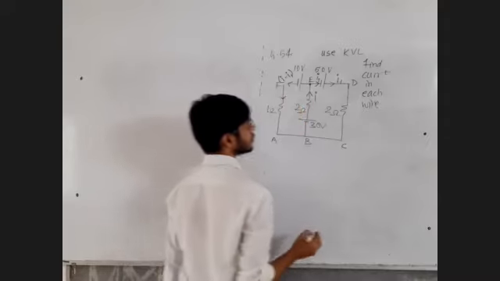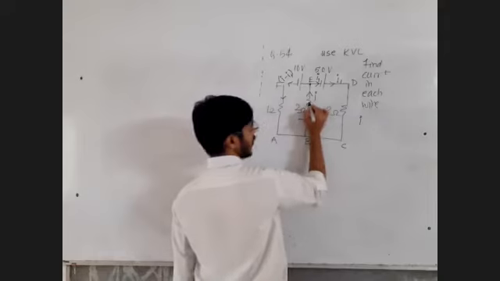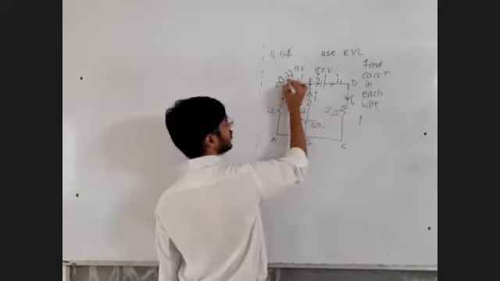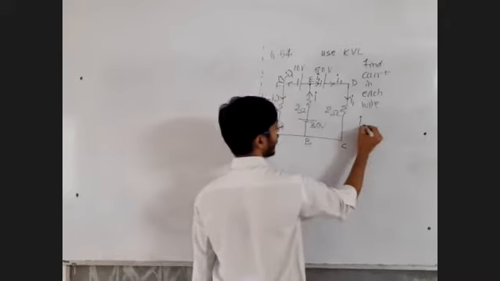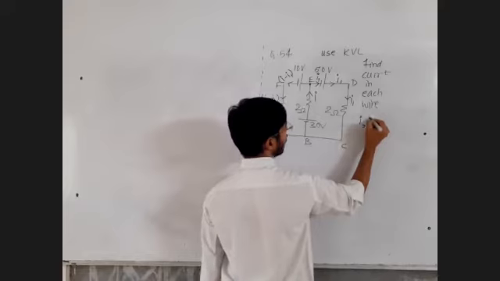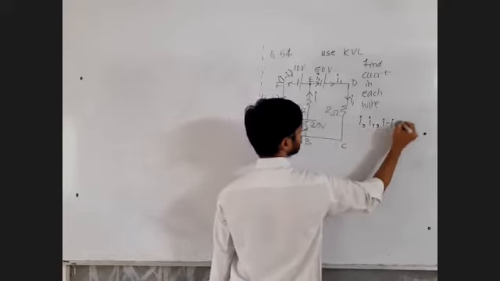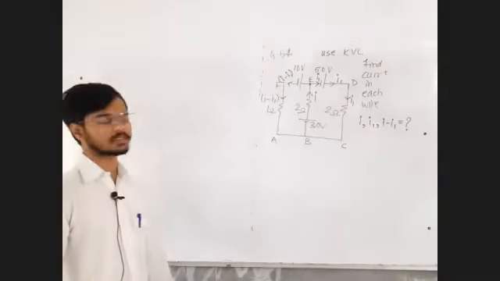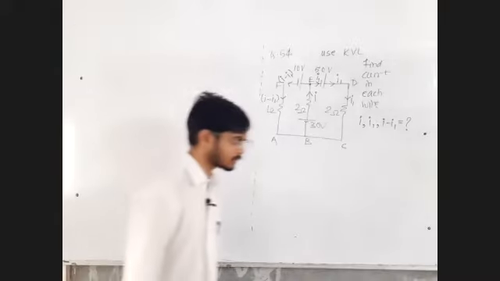So what do you want to find? The value of I, the value of I1, and the value of I minus I1. These are the three currents in the three wires. Tell me, how many equations and how many unknowns?